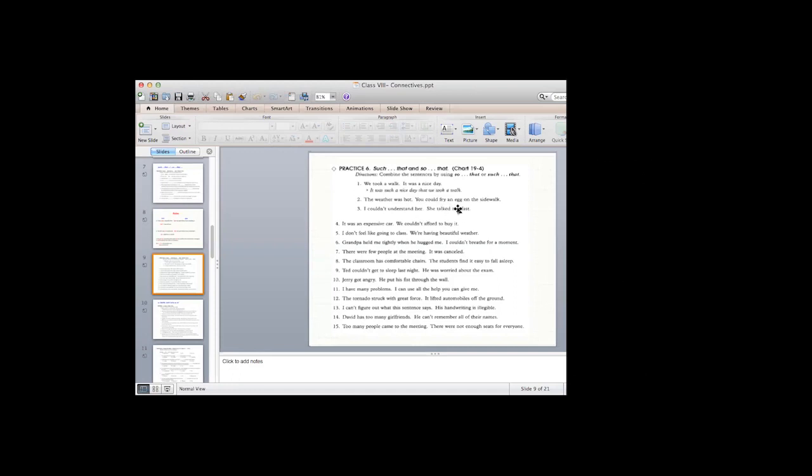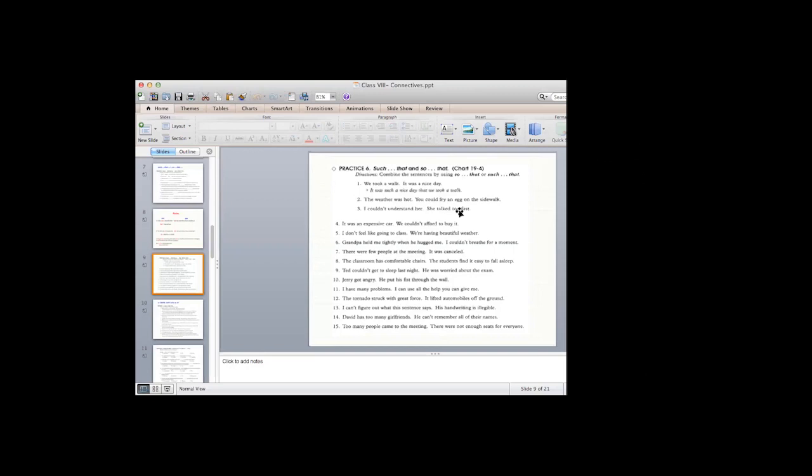Great. Now, it was an expensive car. We couldn't afford to buy it. What do we have here? An expensive car, which means that car is a noun. Expensive is an adjective. We have a noun, so we are going to use such.